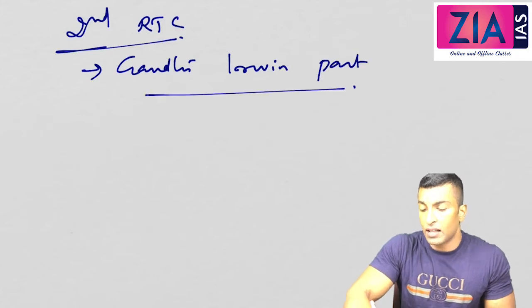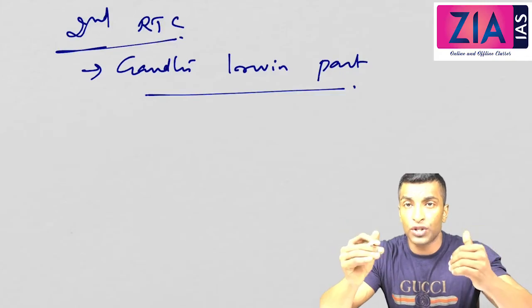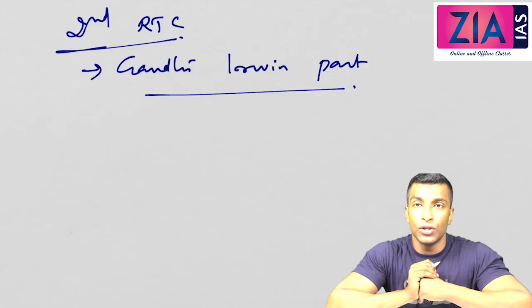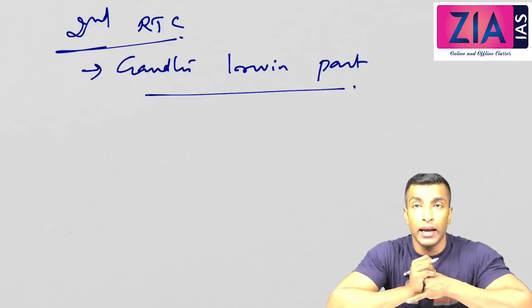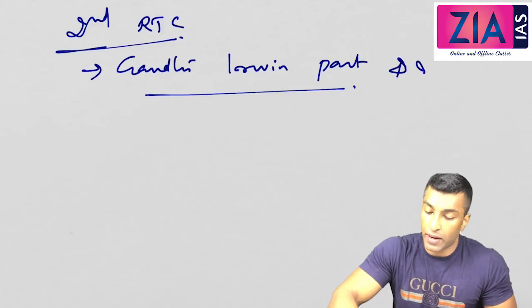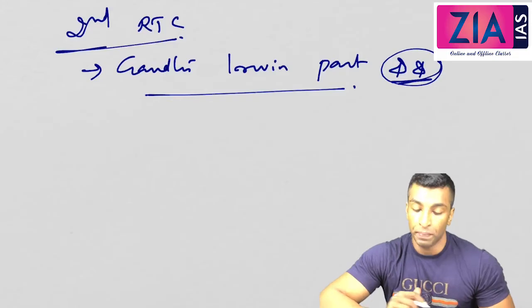See, the significance of the Gandhi-Irwin Pact is this: for the first time, the British Viceroy is signing a pact with an Indian. So it boosted the political mileage of Congress also. That's why it is very significant.